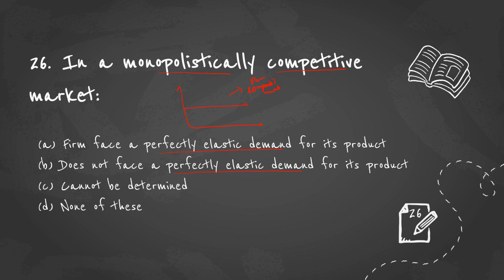A perfectly competitive market has a perfectly horizontal demand curve, which is otherwise called the perfectly elastic demand curve. And how will the demand curve for the monopoly firm be? It will be steeper, much steeper, because the demand curve for a monopoly is inelastic.